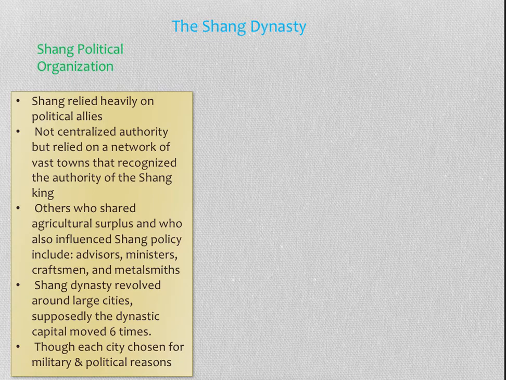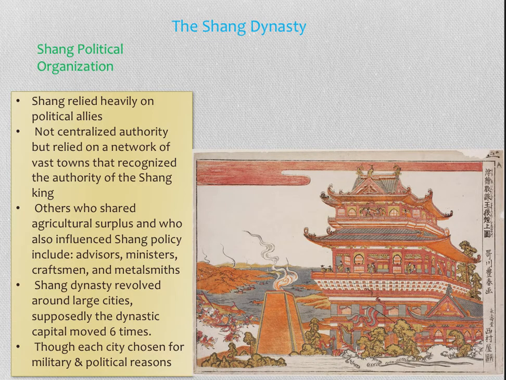And the Shang dynasty revolved around a large city, but it was thought that they moved the capital 6 times, probably because of military attacks or military advantages. So this is what they think that one of the capital cities possibly could have looked like.